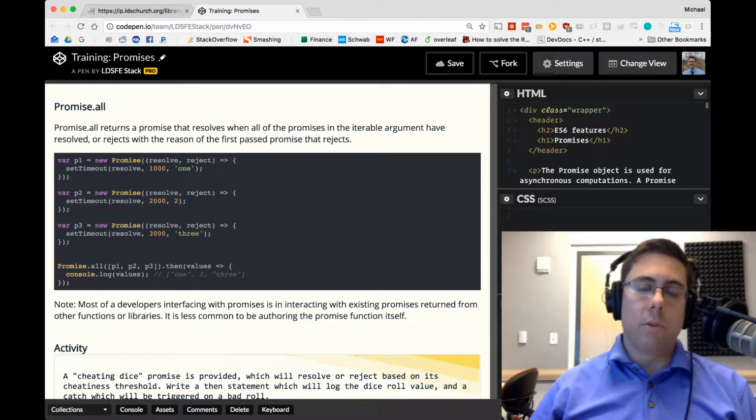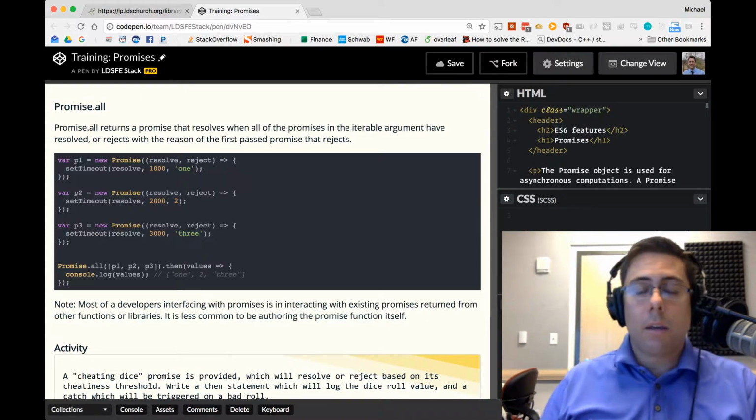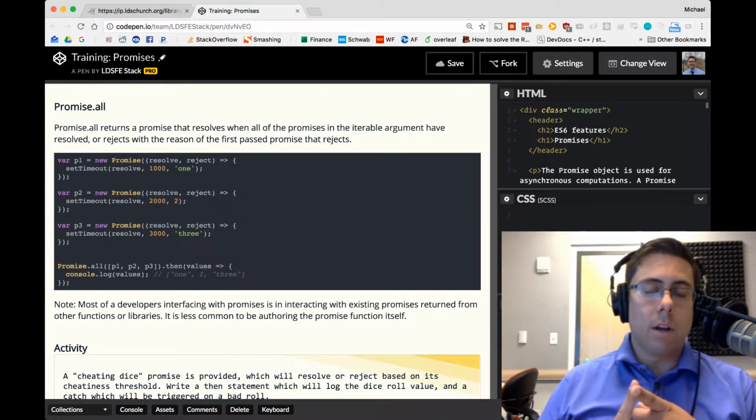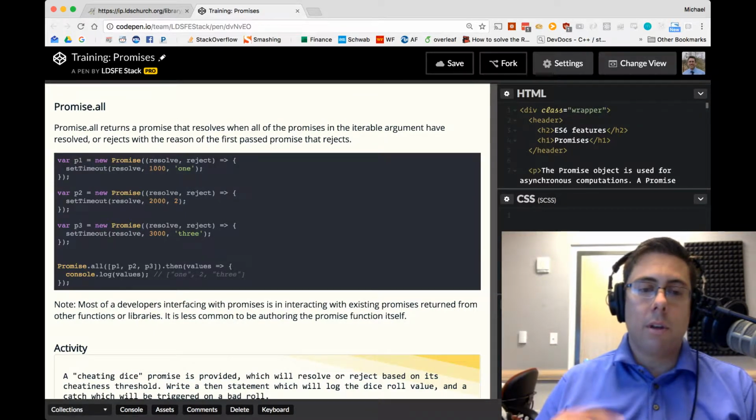So this would be useful for situations perhaps like making network requests when your application is starting. If you need to check the user's logged in, get data for the header and footer, get the page content. If these things all need to happen at once, then you can put them in an array and pass that array to promise.all. And when each of those happens, it would give you back that data.